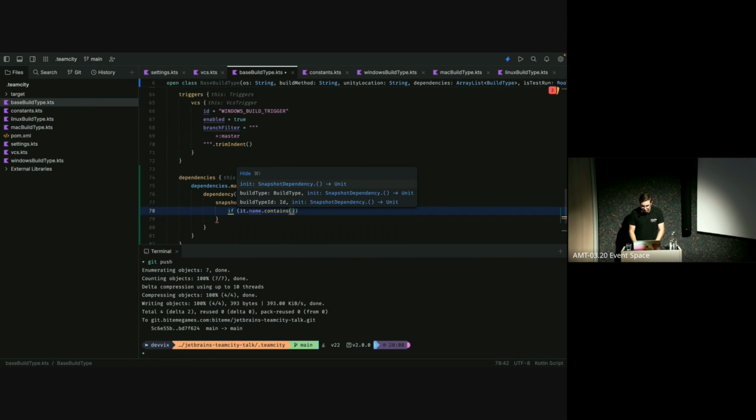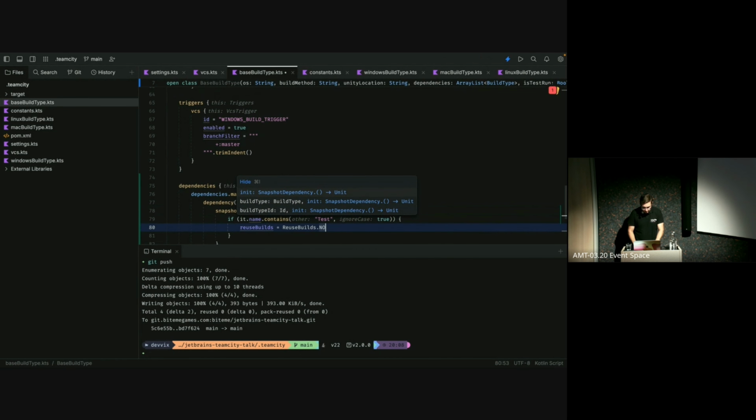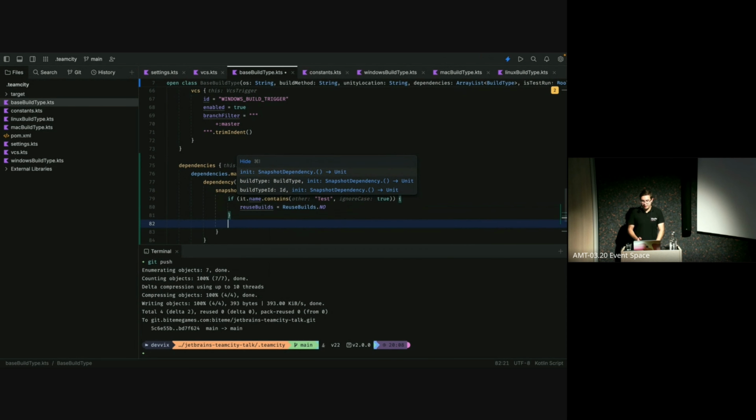So what we can do is we can say if the name contains test, and I want to do it case insensitive, so I'm setting this to true, then I want to say that I don't want to reuse builds. And by doing so, it will force TeamCity to rerun a build every time the test dependency is called, instead of reusing an existing one. And if that fails, then I want to mark it as fail to start so that it doesn't continue.